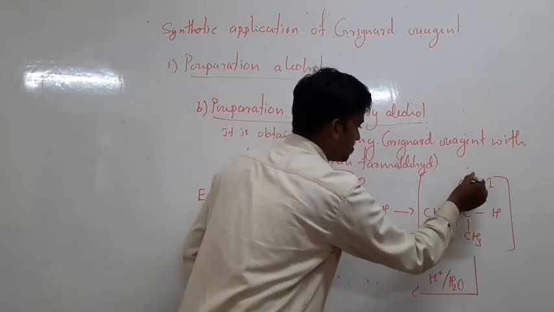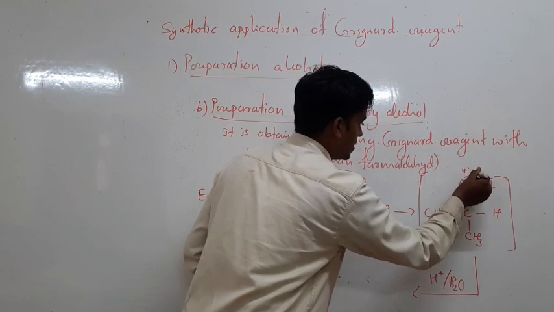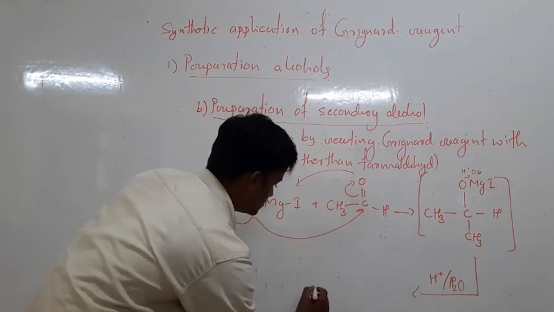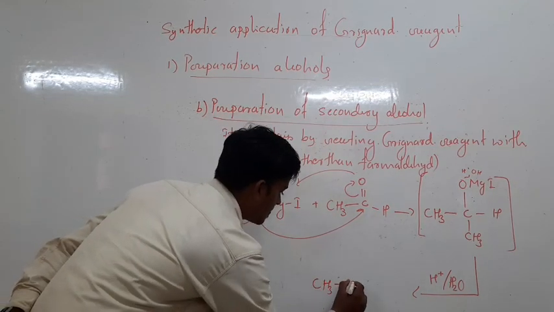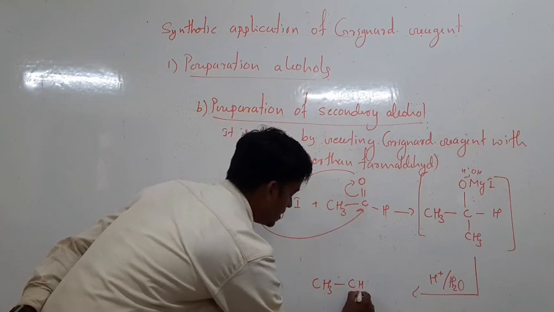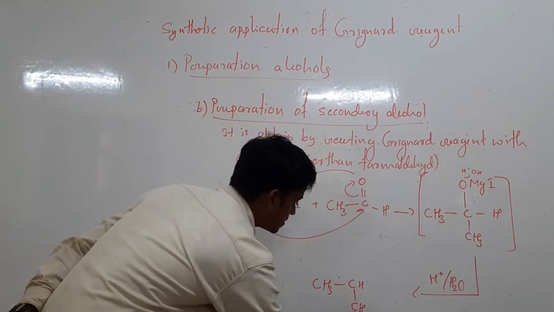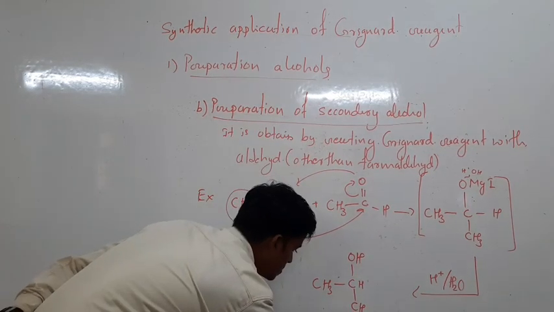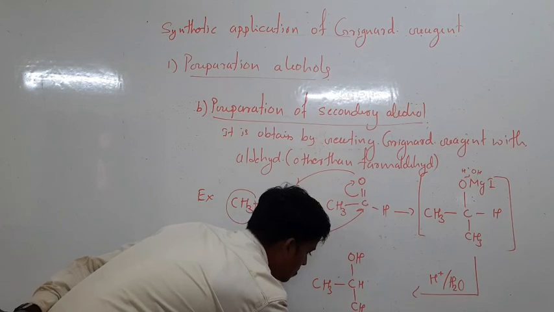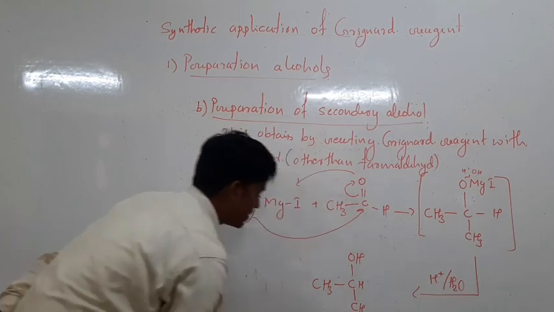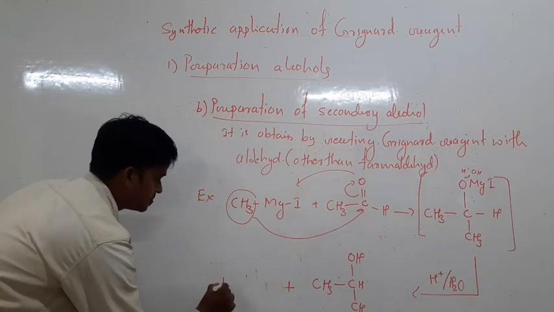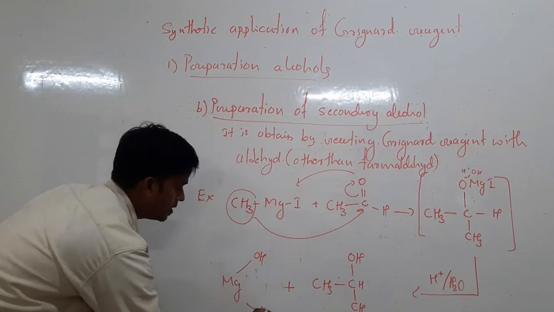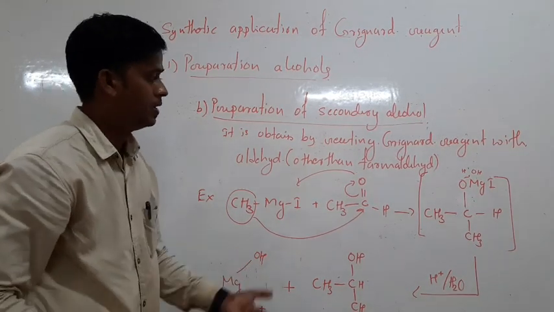The bond is broken, hydrogen is added and the OH group is added. The final product is CH3CH(OH)CH3, which is called 2-propanol, a secondary alcohol, plus Mg(OH)I. This is the preparation of secondary alcohol.